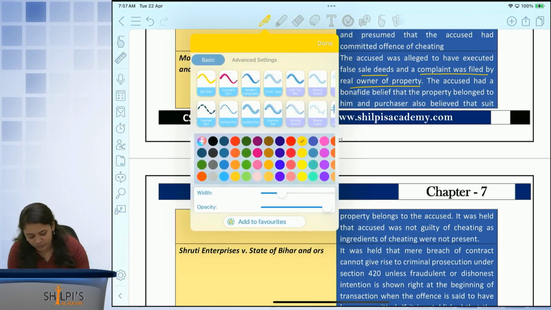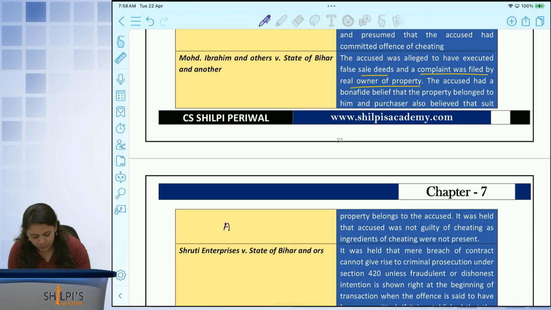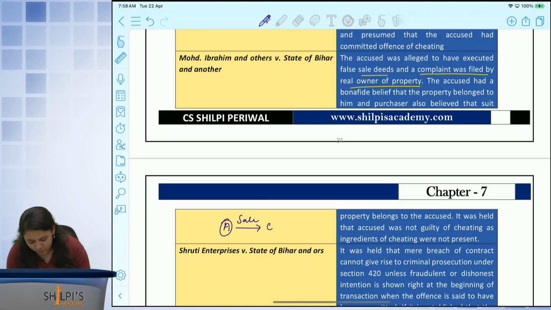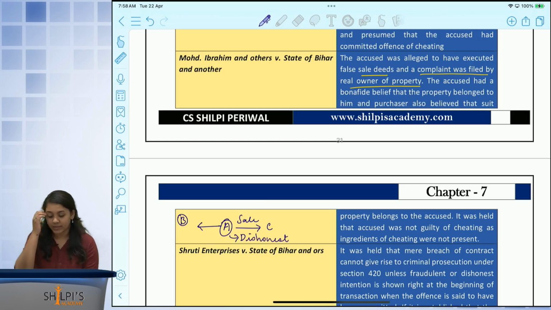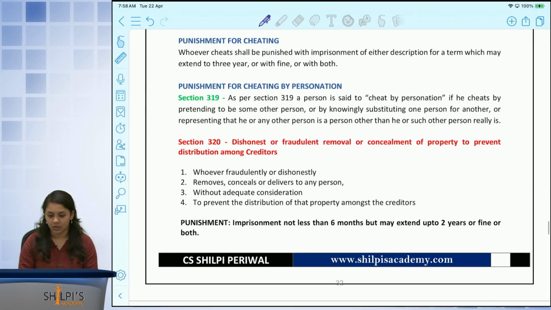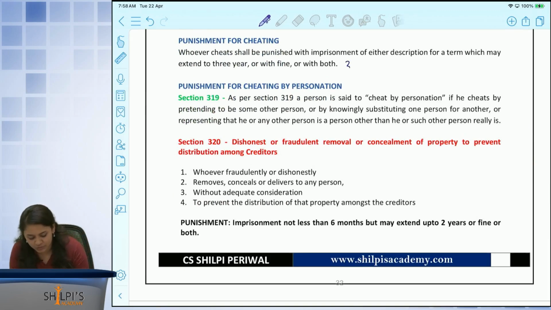What are they referring to over here? They are saying that A was in the process of selling property to C, but turns out that A himself believed that he was the owner of the property. The actual owner of the property over here in this case was B, who filed a complaint. Now at this point, please understand there must be a dishonest intention, which in this case was not there, and therefore the elements of cheating are not present. Punishment for cheating is 3 years or fine or both.